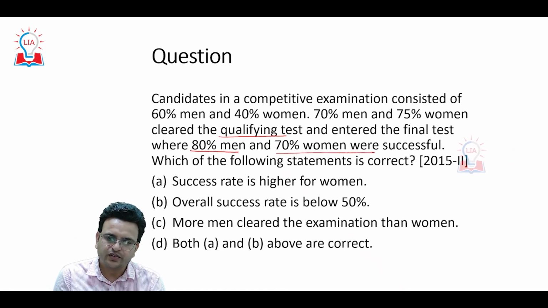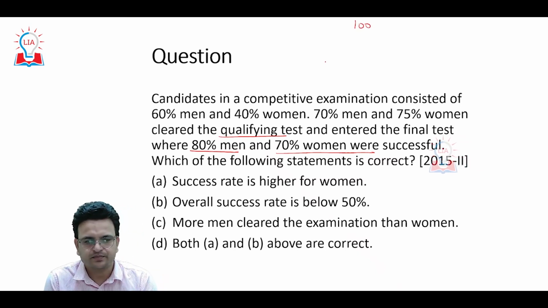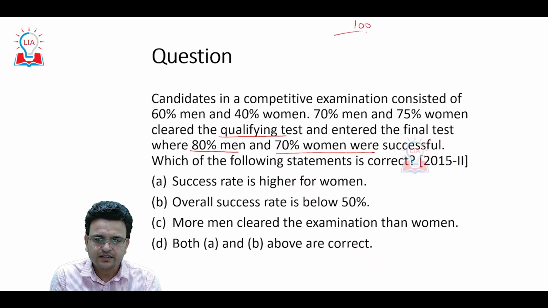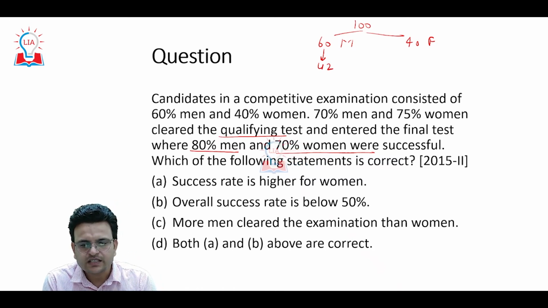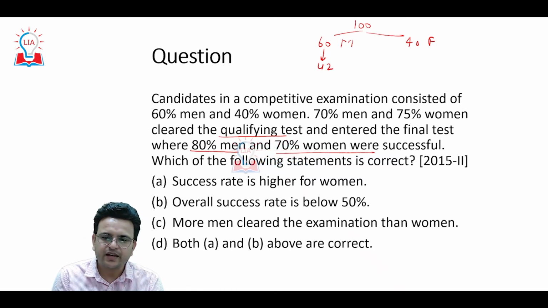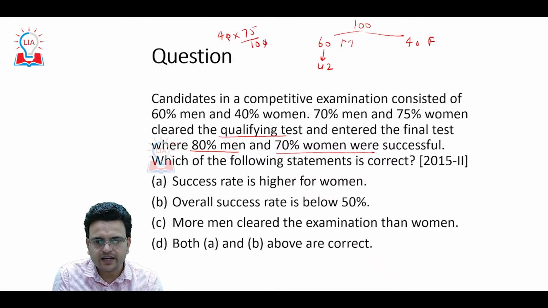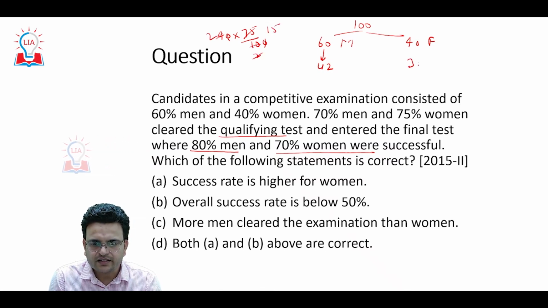In this way also, you just consider a total of 100. Out of 100, 60 are male and 40 are female. 70% of men will be 42. 75% of women, 75% of 40, will be 30.